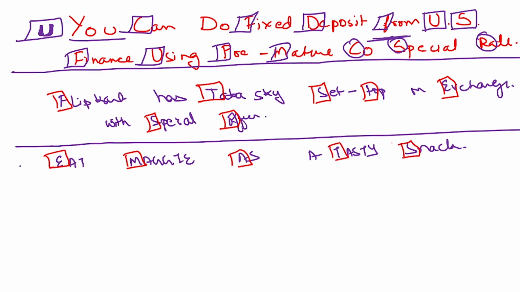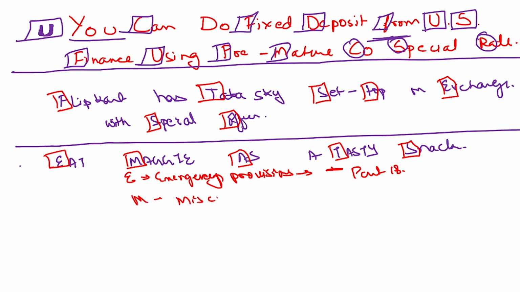EMATS, where E stands for emergency provisions, which has been explained in detail under part 18 of the constitution. There you have miscellaneous, which has been dealt under part 19 of the constitution.